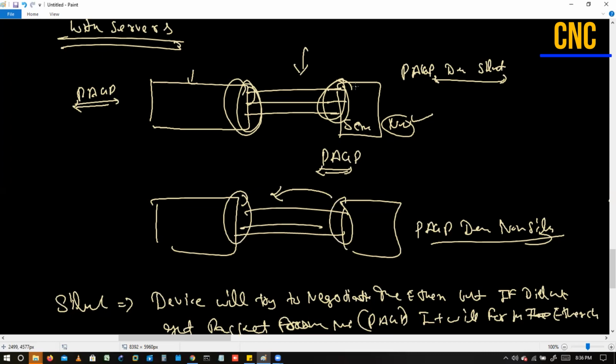Sir, can we create the Ether channel between router and switch? Yes, we can configure. That's a layer 3 Ether channel then. Okay.